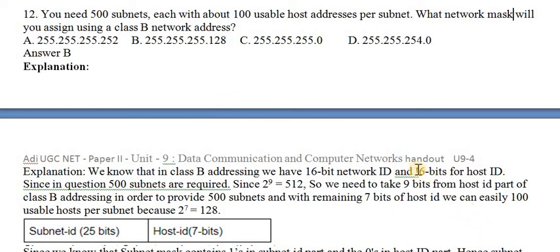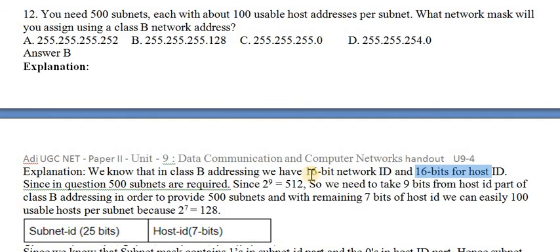Now, what is the concept here we want to know? If you are having a class B network, we are assigning 32 bits for the IP address. This will be divided into two: the first 16 bits reserved for the network ID, and the rest of the 16 bits reserved for the host ID, which means we can connect 2 power 16 minus 2 networks from class B. Each network is able to accommodate 2 power 16 computers.